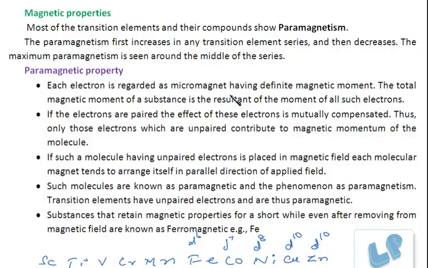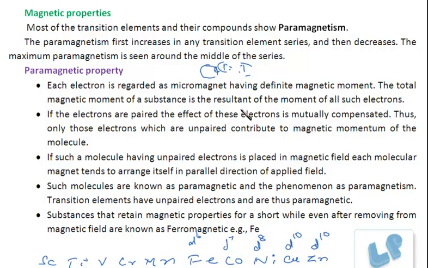Each electron is regarded as a micromagnet having a definite magnetic moment. The reason being the same: an electron is a charged particle. It is revolving around the nucleus and also about its own axis, clockwise and anti-clockwise. So it creates a magnetic field around it. So each electron is regarded as a micromagnet, and it has got a definite magnetic moment.